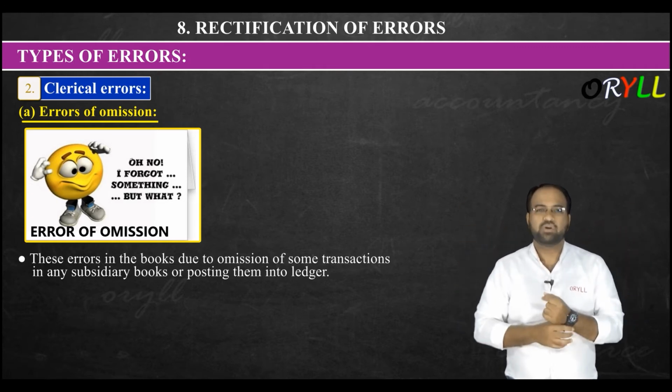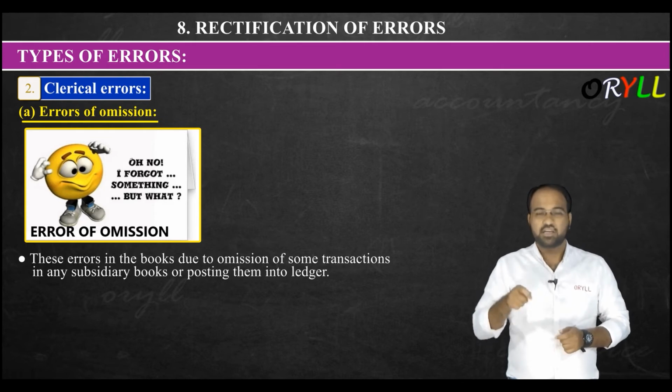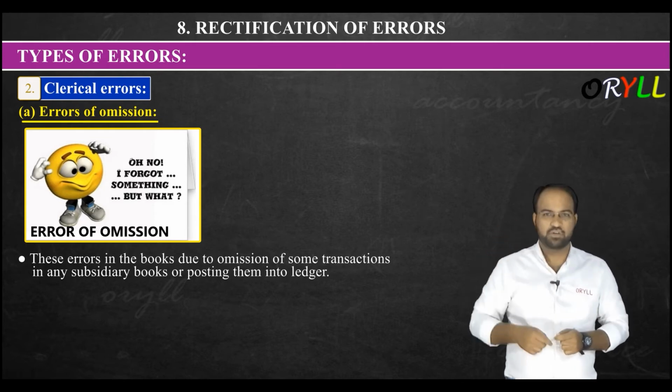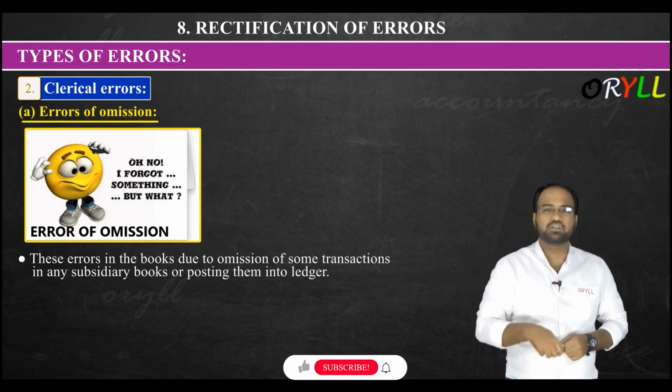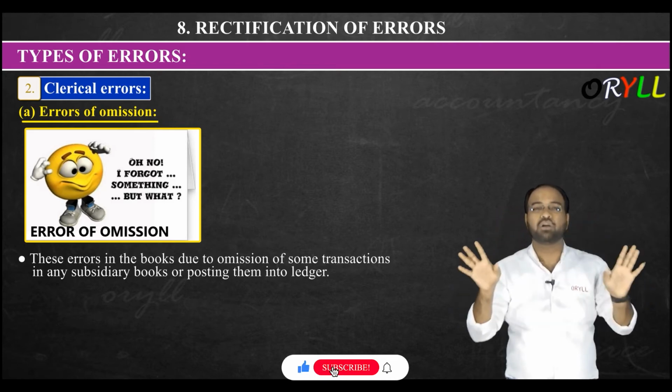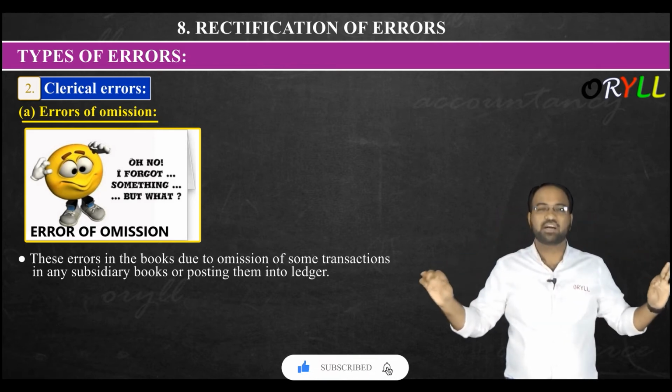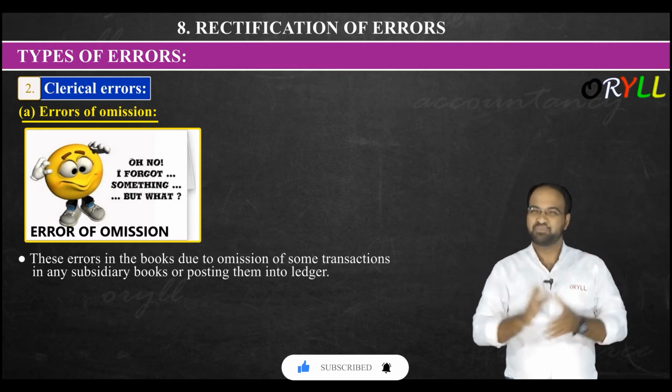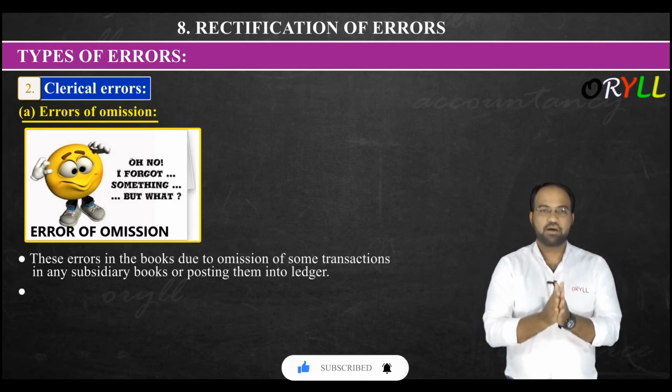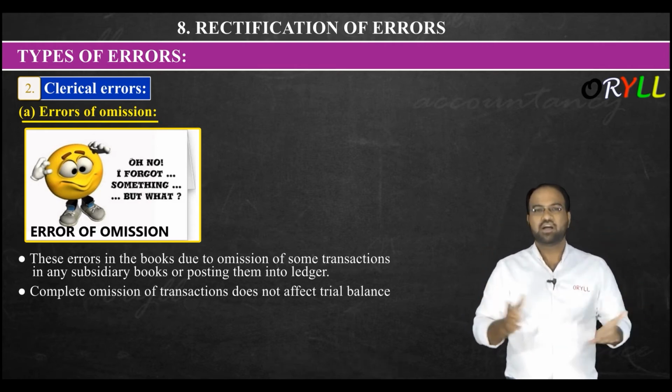Let us say there were expenses of 10,000 rupees. Here you did not add one extra zero, and you did not take this as a personal account. Simply you did not write the transaction at all. You forgot. That is called omission. So complete omission of a transaction does not affect the trial balance here.